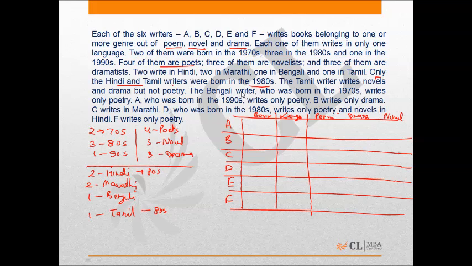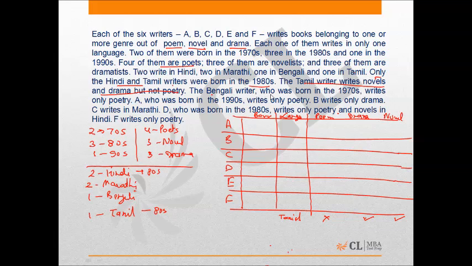Now it says the Tamil writer writes novel and drama but not poetry. So this will be cross, this will be right, this will be right.